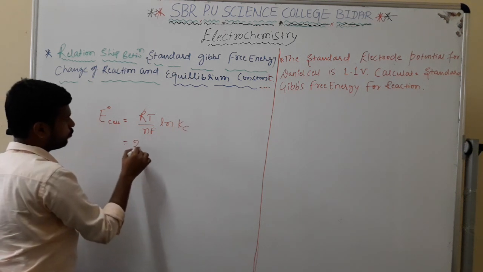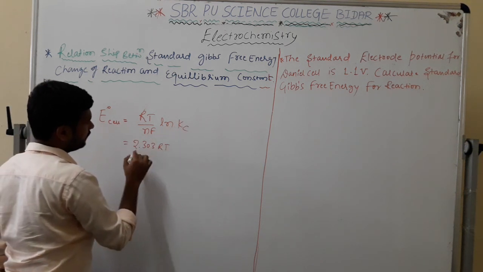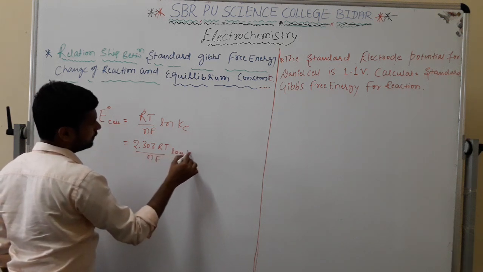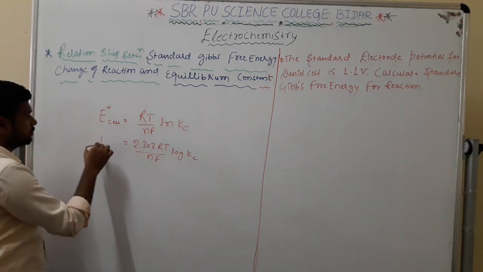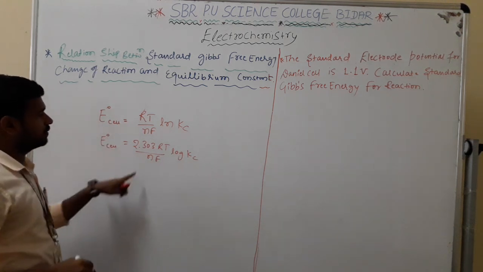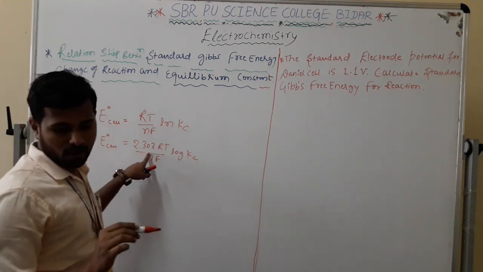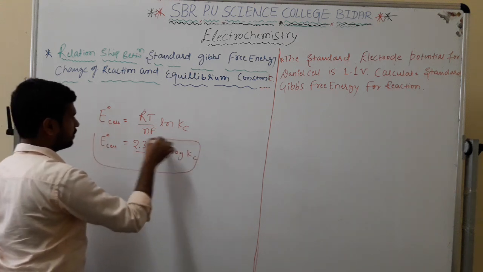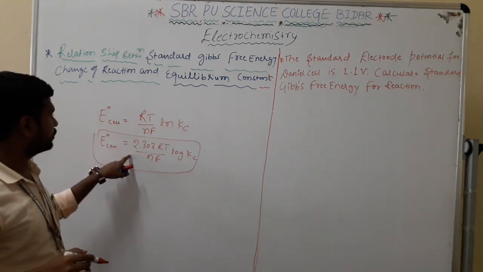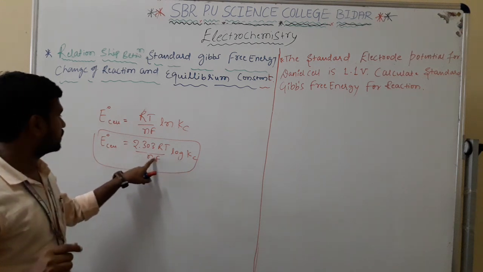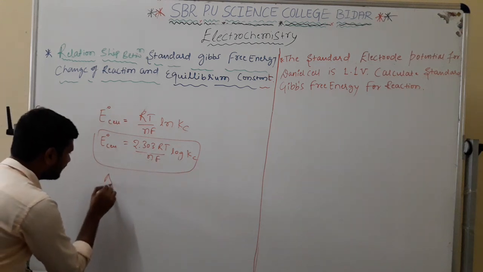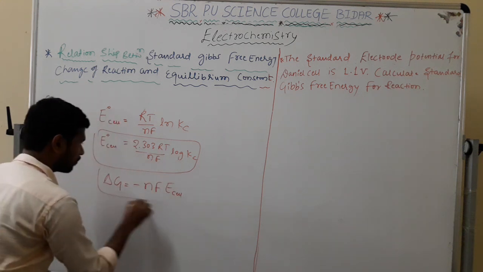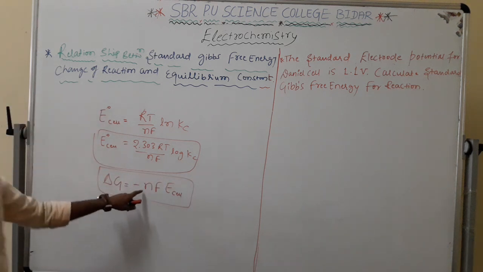If I am going to be converting 2.303 RT divided by NF log Kc, I can write this is 2.303 RT divided by NF log Kc. We are going to be writing the Kc for the equilibrium constant equation. This is the standard one. I can also write delta G is equal to minus NF E cell. This is one more, which is the free energy change.